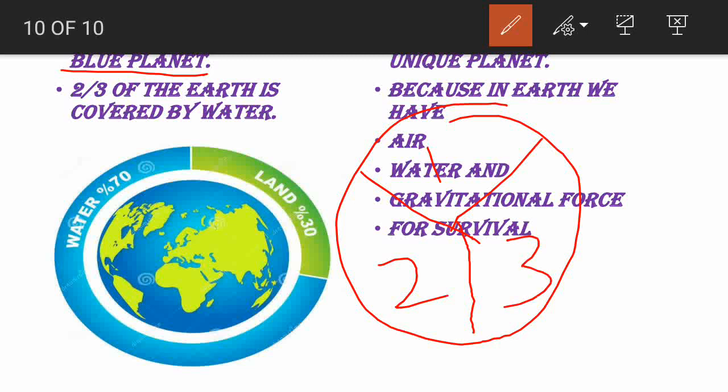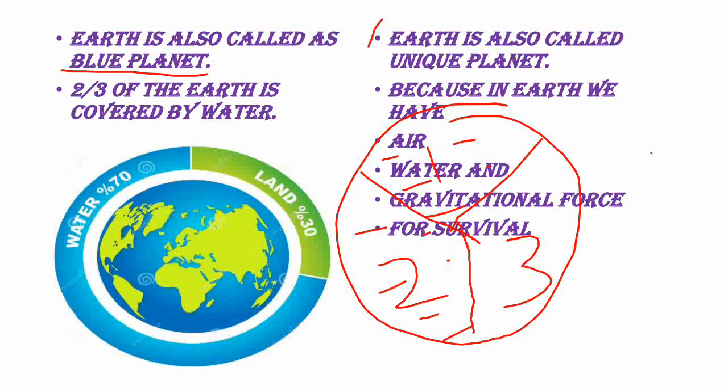Right. Of these 3 portions of the Earth, 2 portions are completely covered by water. 2/3 of the Earth is covered by water. So only Earth is called the blue planet.